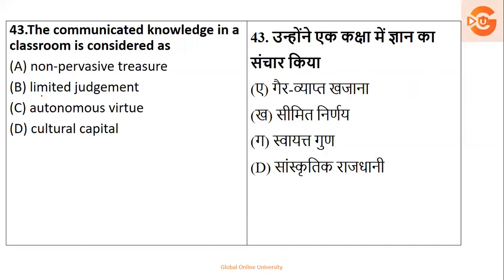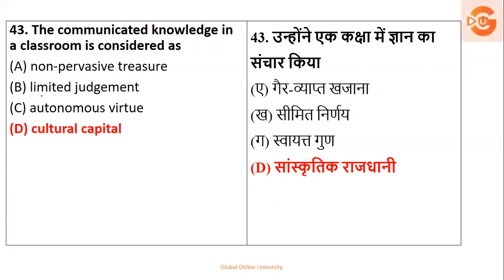Next, the communicated knowledge in a classroom is considered as what? Non-pervasive, limited, autonomous, or cultural. So here, the communicated knowledge in the classroom is always considered as cultural capital, where we have students from different cultures. They come together, they exchange their thoughts and views. So it is always the cultural capital. So that is option number D.